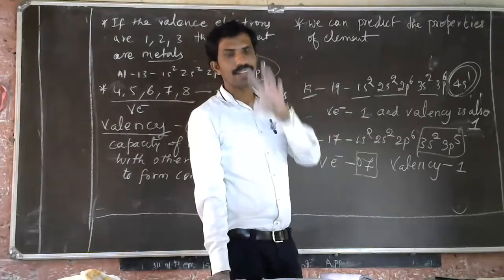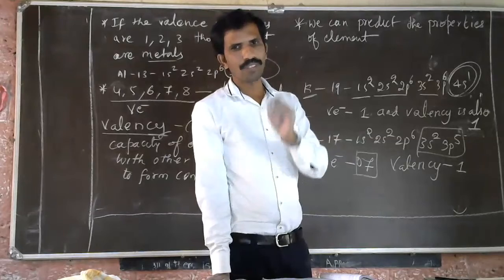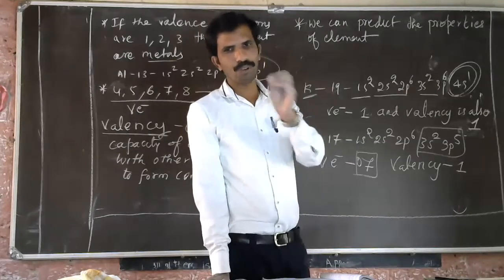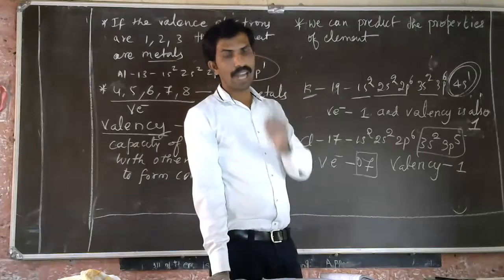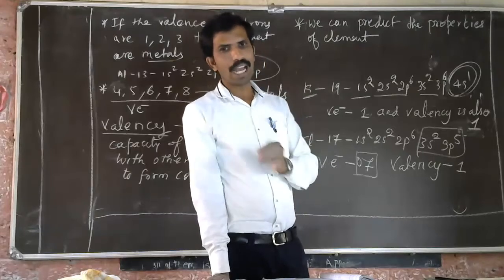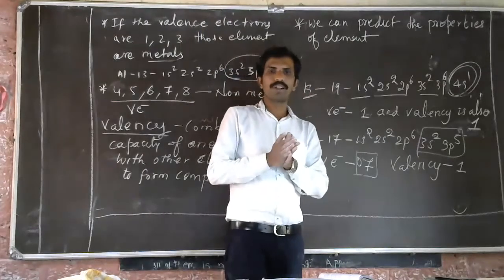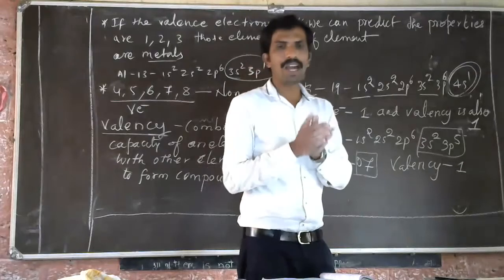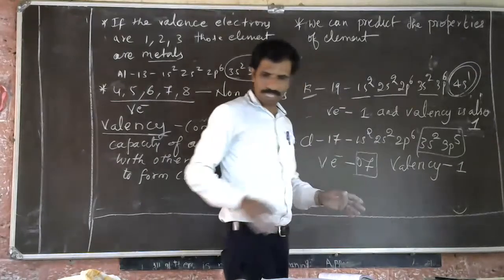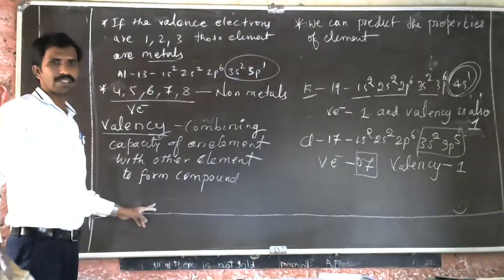That means I have given the valency there. Valency of silver is 1. Valency of potassium is 1. Valency of chloride is 1. Iodide is 1. Bromide is 1. See, all that I have given you, they are nothing but valencies. Valencies show the combining capacity of an element with other element. So I'll give one example. I hope you have written this definition of valency.